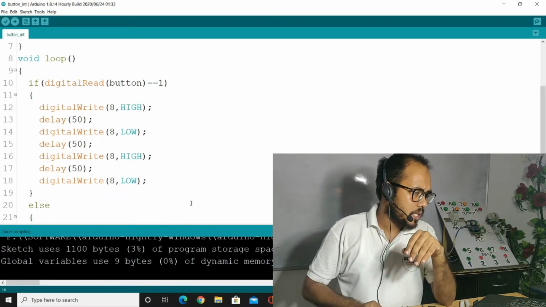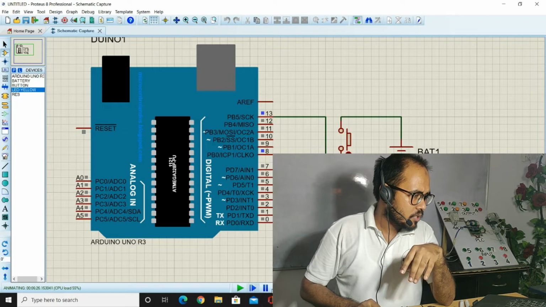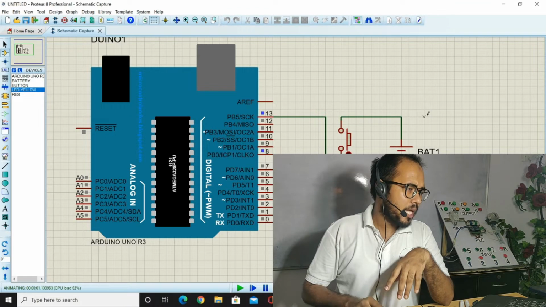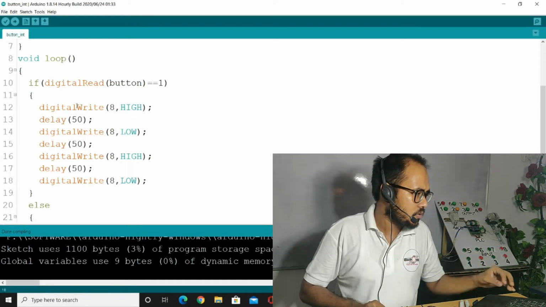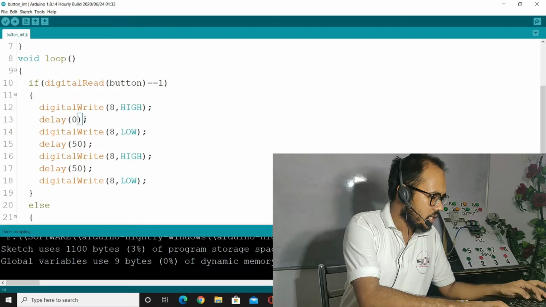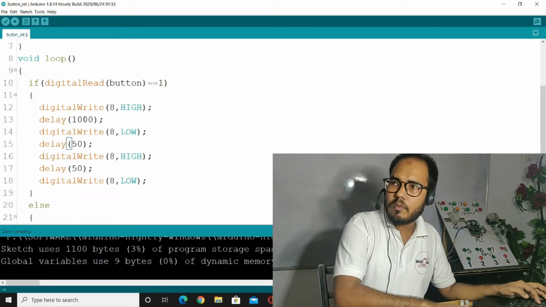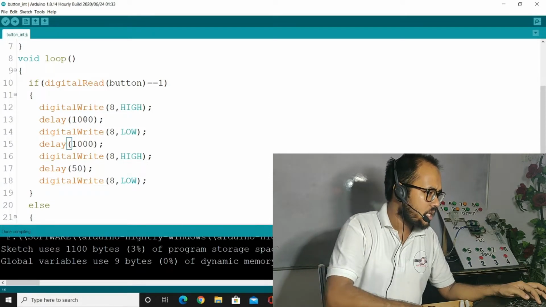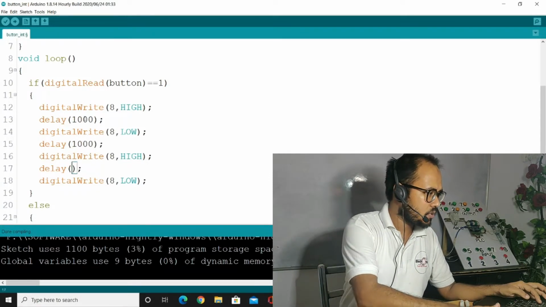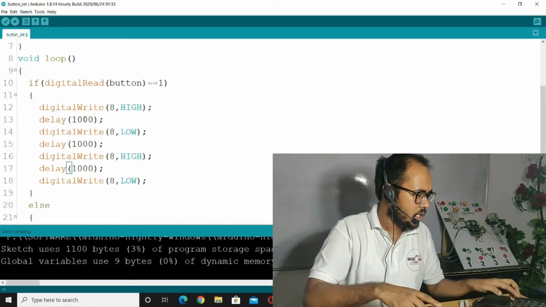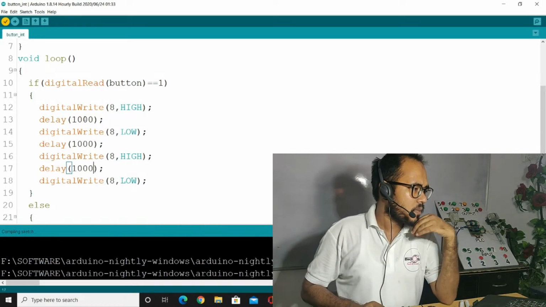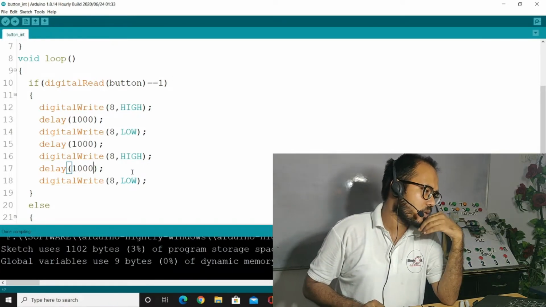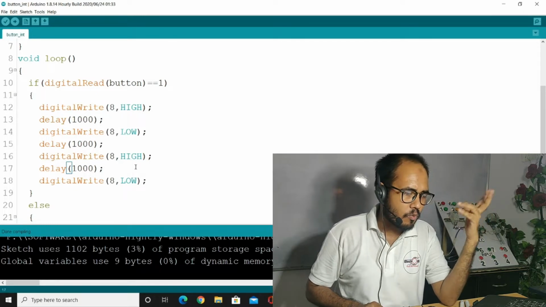So you could see that it's uploading to the function. Now I'm pushing here, it will glow 3 times, and the time is so less that you will be unable to see it. I'm just increasing the time to 1 second, 1000 here, and here will also be 1000. So we have to increase the time to 1000 milliseconds, that means 1 second. Control R is for studying here, and there will be high then low then high then low for 1 second, 2 times high and 2 times low for 1 second.